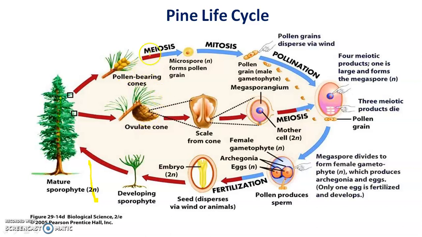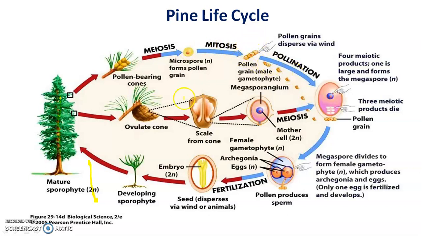So these pollen bearing cones contain microspores. These microspores will undergo meiosis. That means the pollen cones will undergo meiosis inside them. That means the 2n number of chromosomes will become n number of chromosomes. Cells will divide and each cell will have n number of chromosomes then. Then this will form pollen grains.